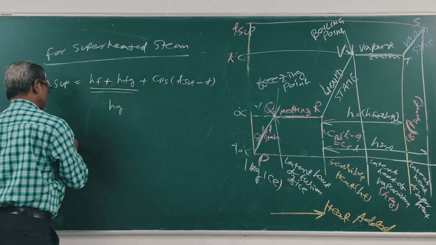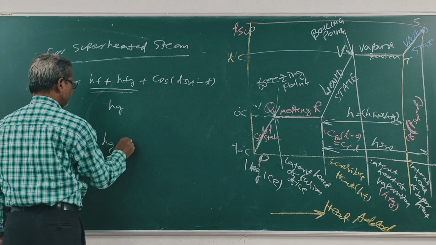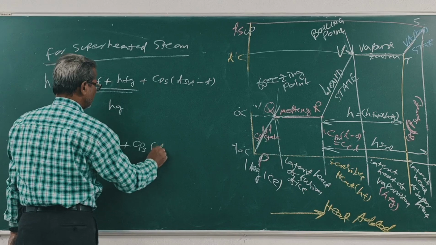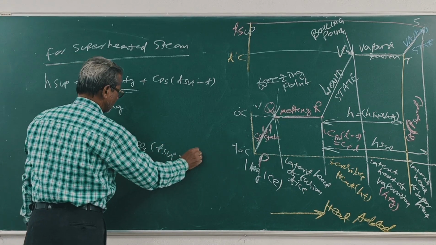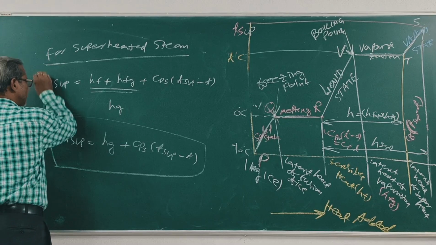So h sup is equal to hg plus Cps into T sup minus T. This is for superheated steam.